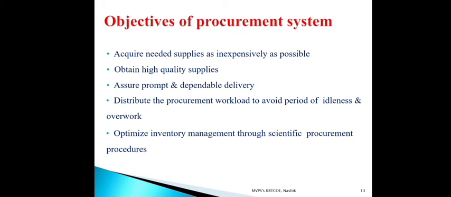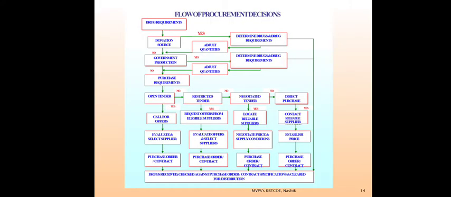Then the objectives of procurement systems are to acquire needed supplies as inexpensively as possible, obtain high quality supplies, acquire prompt and dependable delivery, distribute the procurement workload to avoid peak periods, and optimize inventory management through scientific procurement procedure. This is the procurement system. Then this is the flow chart of the procurement decision system, which can include the tender procedure also.